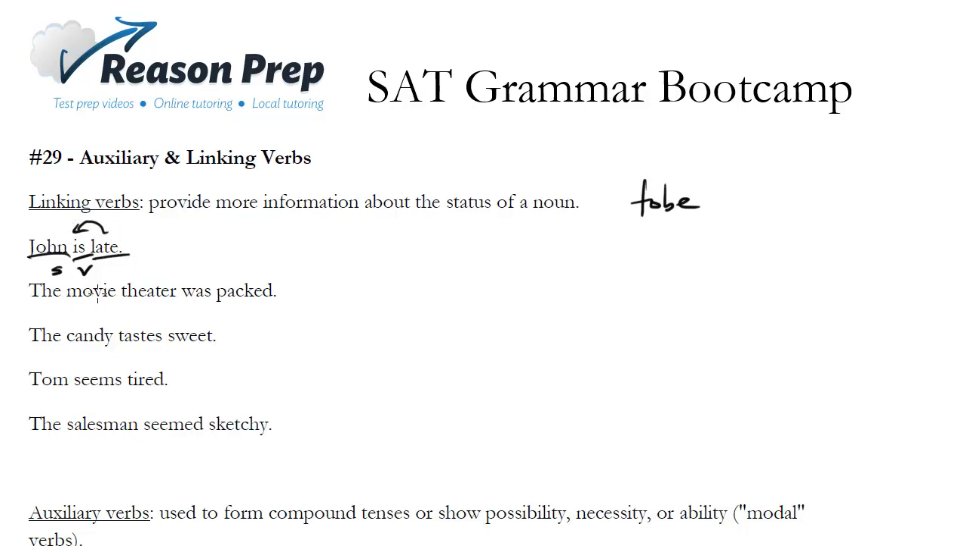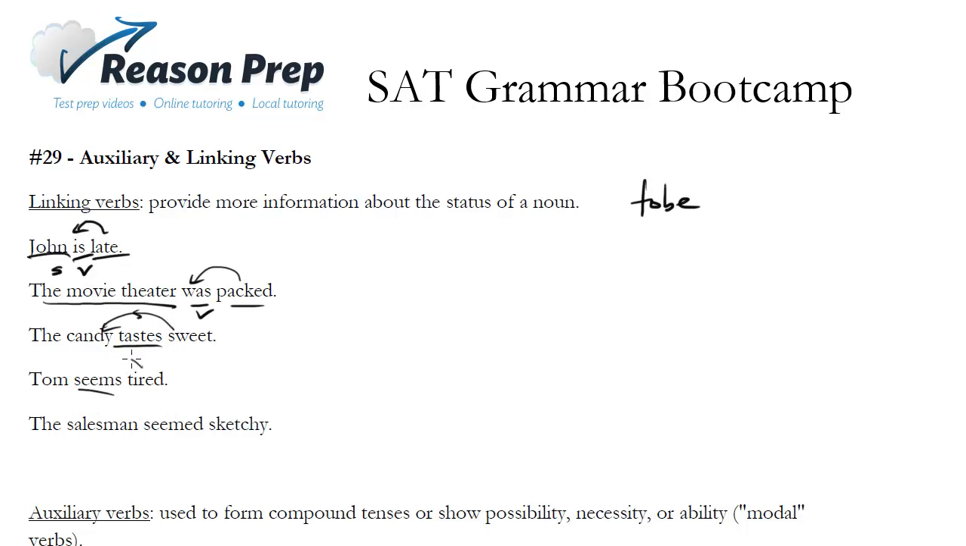The movie theater was packed. Here we could have it with past tense, right? Subject, verb, and a past participle telling us what the movie theater was. The candy tastes sweet. Not only can you use to be, you can use other verbs like tastes. So the candy tastes sweet tells us something about the candy.